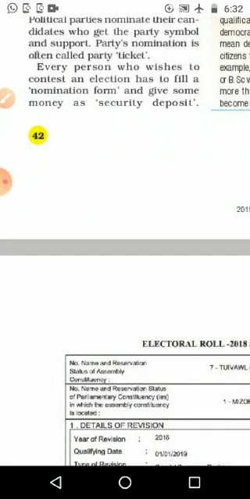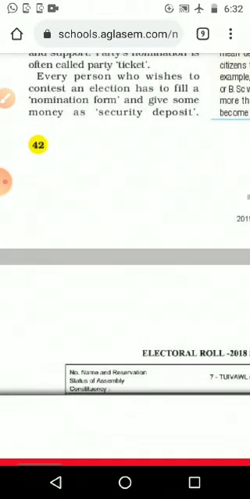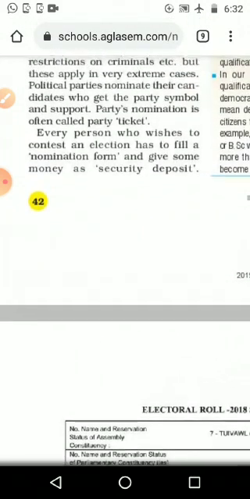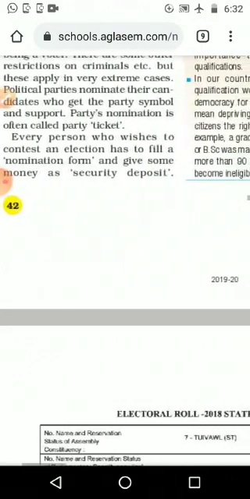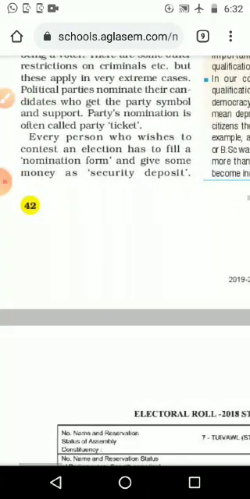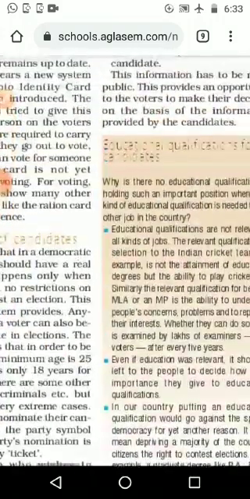Every person who wishes to contest an election has to fill out a nomination form. Please underline what they have to fill. They have to fill out the nomination form and give some money as a security deposit, some amount of money like 5,000 as a security deposit. Please underline that one also.